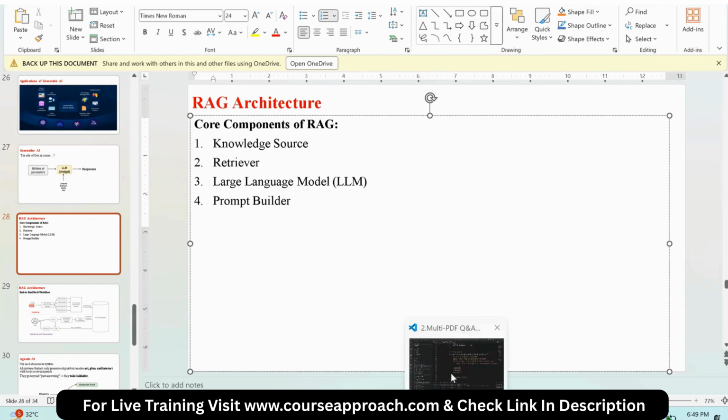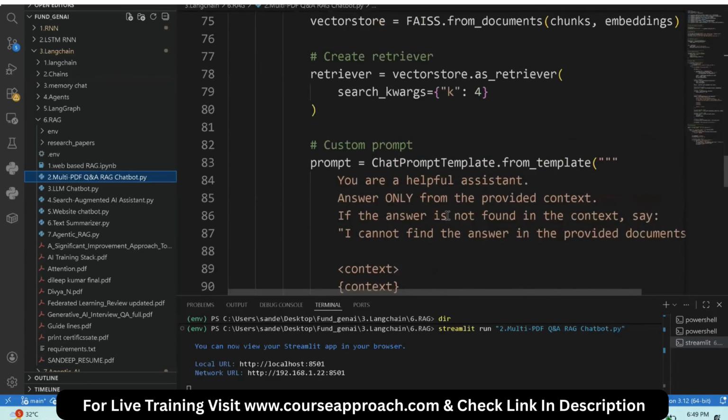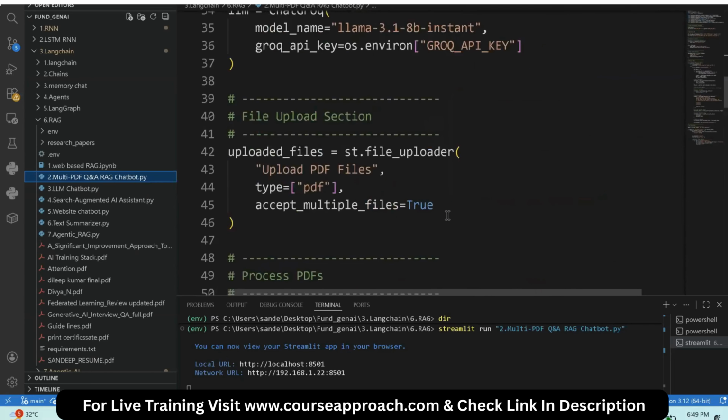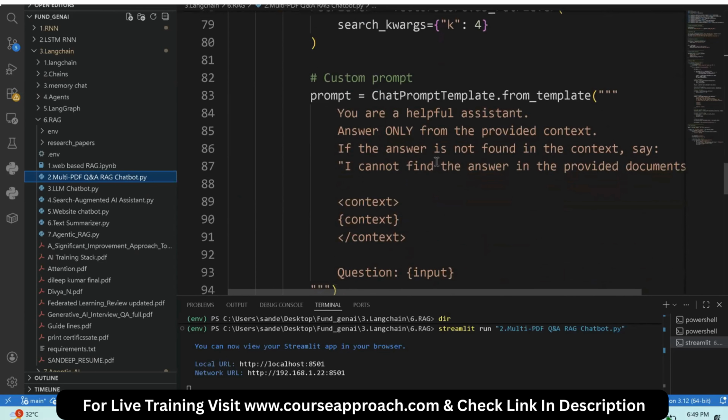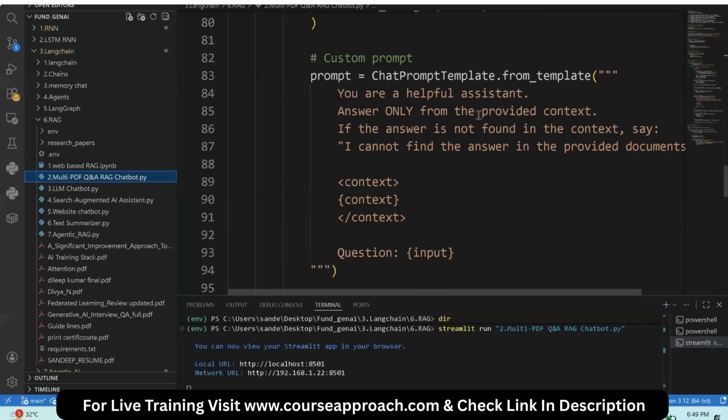I'll show you here. This is the code, a practical example of RAG. I'll explain it in further classes. This is just a demo here. I am adding a prompt to this LLM saying that you are an assistant. This is one of the applications, a multi-PDF RAG chatbot. I'm building a chatbot that can answer any question from any PDF. You are a helpful assistant. Answer only from the provided context. Here, with the help of the chat prompt template, I am controlling the behavior of the LLM.